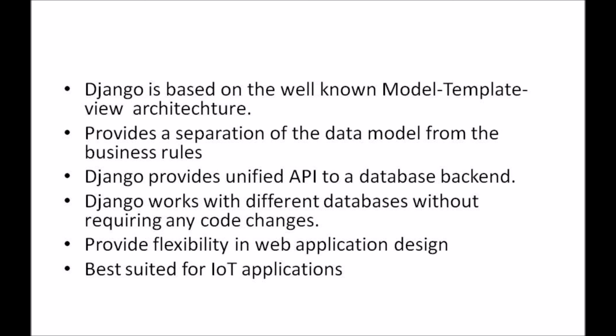The beauty about this architecture is you can have plug and play kind of models, and it helps in complete reusability. If you want to change your model, you can change your model, still your template and view remain intact. So you don't have to throw away something and develop completely from scratch if you want changes in one of these layers. That is something very beautiful about this architecture.